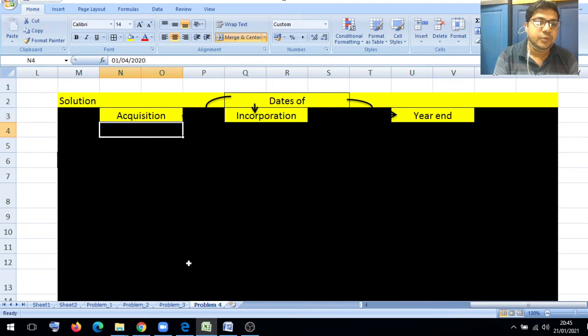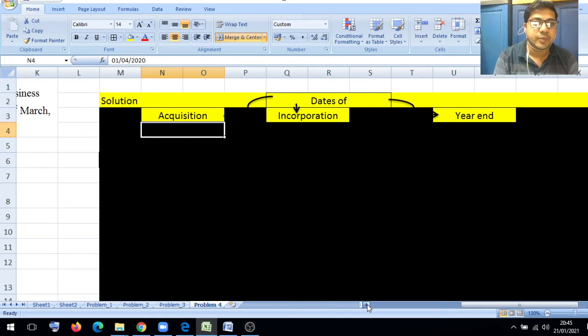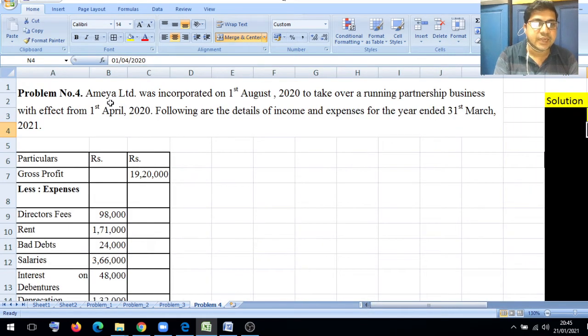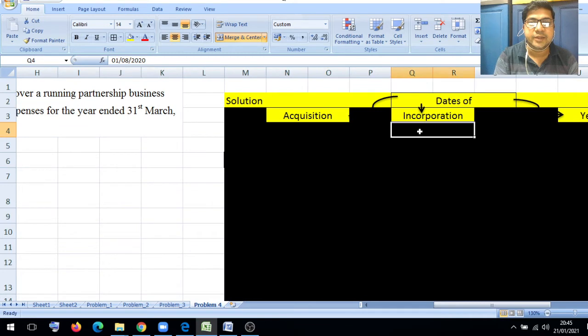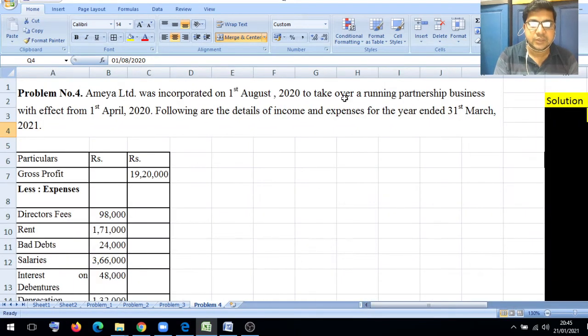Now in our problem, they say that Amai Limited was incorporated on 1st August 2020. The date of incorporation is provided: 1st August 2020. Then in the continuing sentence, to take over a running partnership business with effect from 1st April 2020.